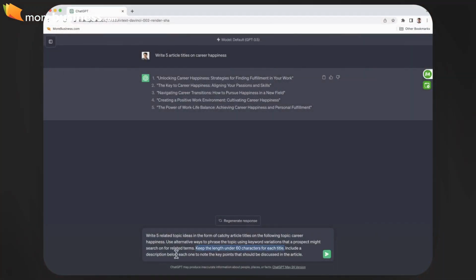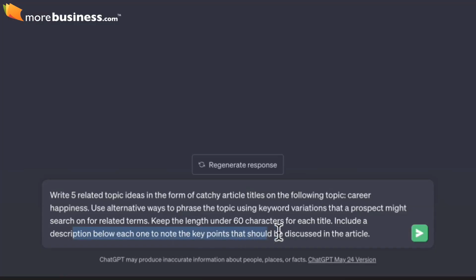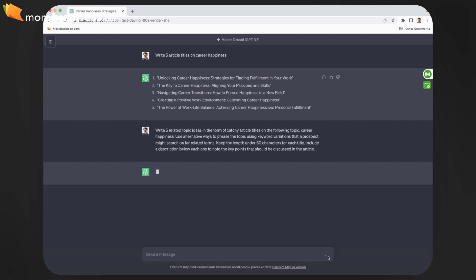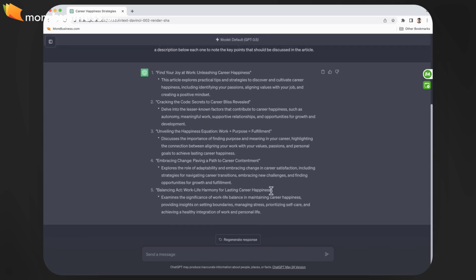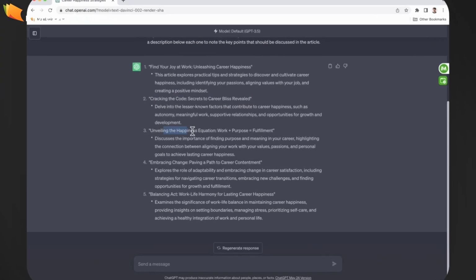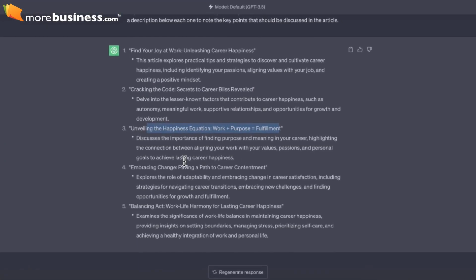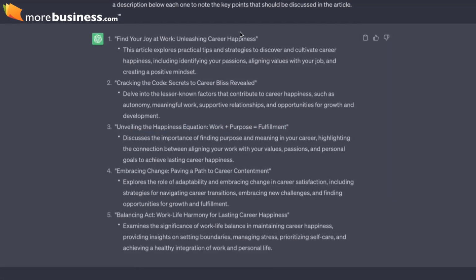The other thing I've done in this prompt modification is to say, include a description below each one to note the key points that should be discussed in the article. And again, that helps it figure out topic ideas so that I know exactly what to discuss. And look, we get back a much more detailed response. So things like finding joy in your work, cracking the code, the secret to bliss revealed, work, purpose, fulfillment. So we start to get things that are just much more tuned into the types of topics that we'd like. And we've also got the actual talking points in the form of bullets.